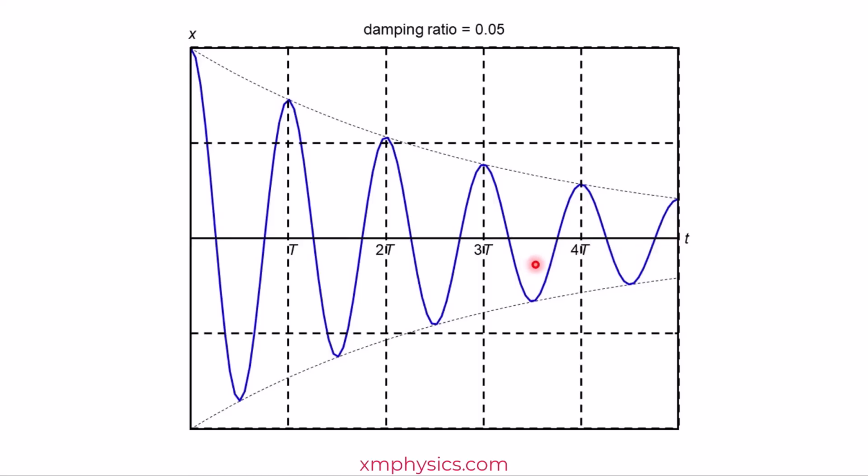Which means these students think that damping causes the period to increase during a damped oscillation. That's the wrong understanding, alright? A damped oscillation has a fixed period. It's just that compared to the undamped one, this period is longer, but it is a fixed period. So this period and this period and this period and this period are exactly the same.